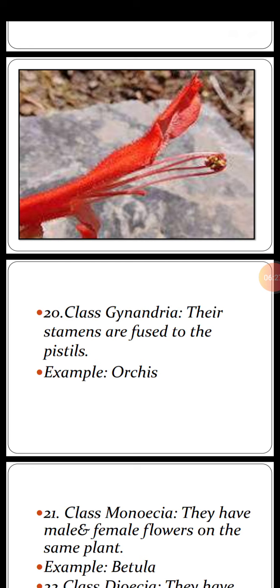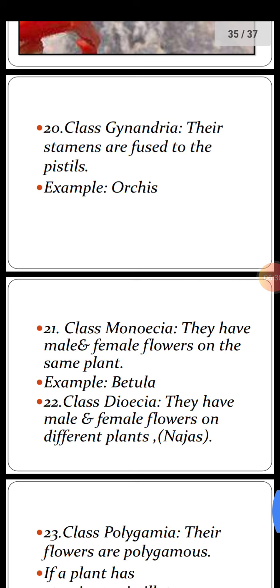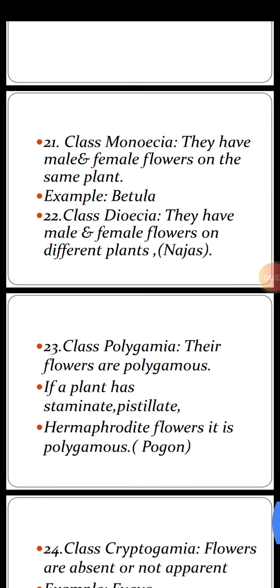20th class is Gynandria. Their stamens are fused to the pistils. That is, male part is fused or united to the female part. Example is Orchis. Class Monoecia. They have male and female flowers on the same plant. Example is Betula. Class Dioecia. They have male and female flowers on different plants. Example is Najas.